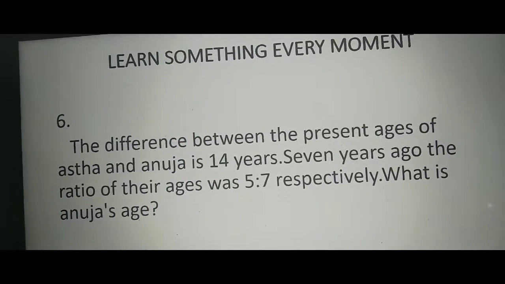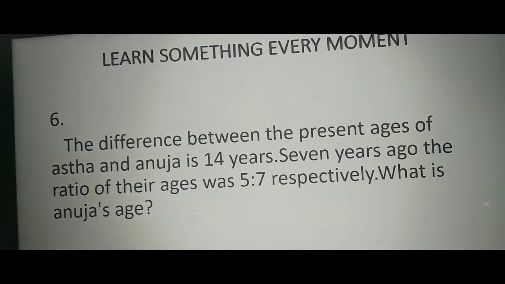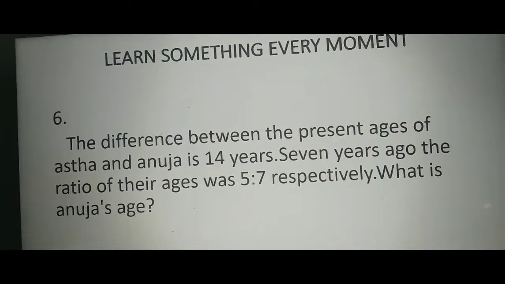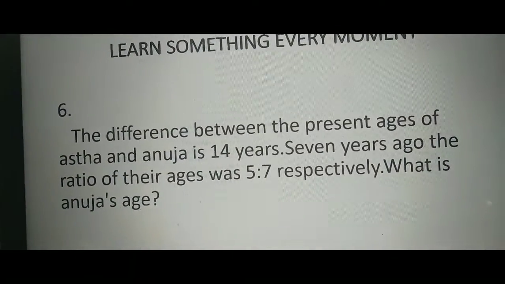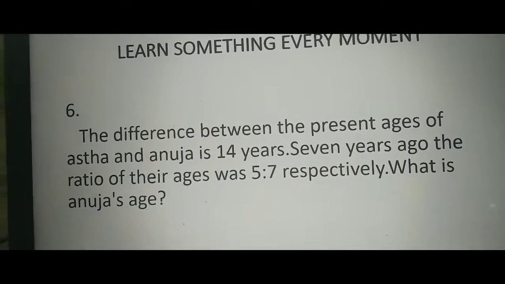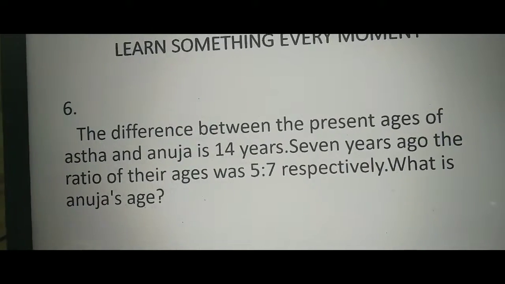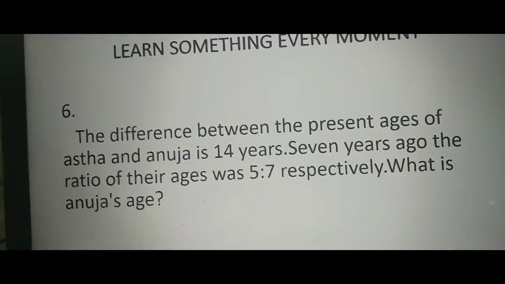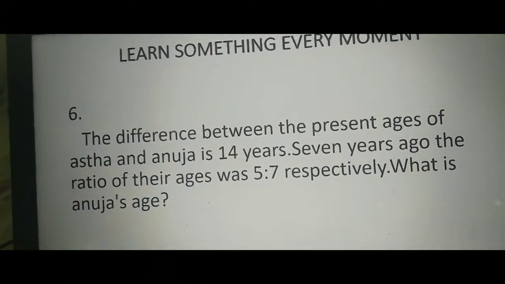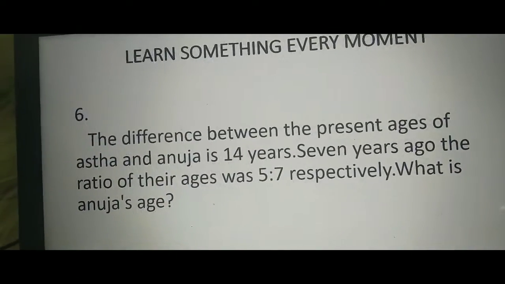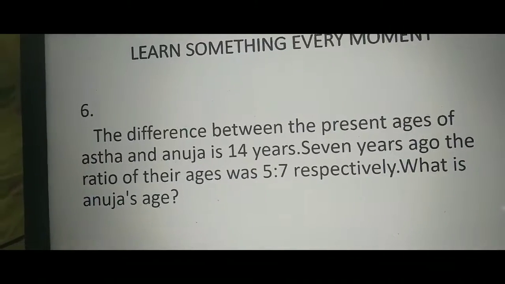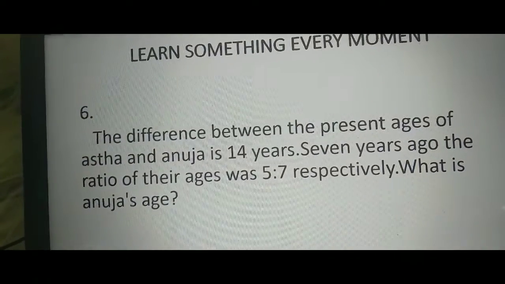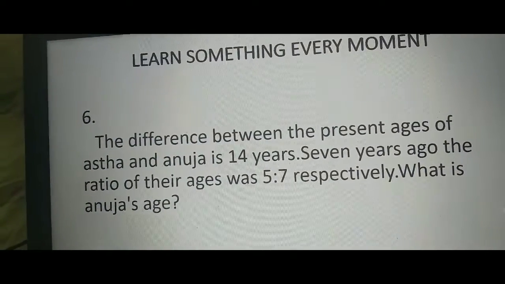Got it? 7 years ago, the ratio of their ages was 5 is to 7, which means Asta's age is 5x and Anuja's age is 7x. Okay. So 7x minus 5x is equal to 14. By this we can calculate the x value. Now what is Anuja's age? 7 years ago the ratio is 5 is to 7, which means Anuja's is 7x.